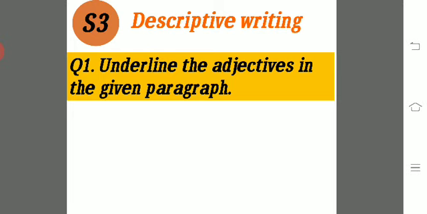Now students, come to S3 in your workbook, page number 18, descriptive writing. In this, you can see a paragraph. First read the paragraph. After reading that, underline the adjectives in the given paragraph. We all have understood what adjectives are. They are all describing words, so in this paragraph there are different adjectives, and you have to underline all of them.